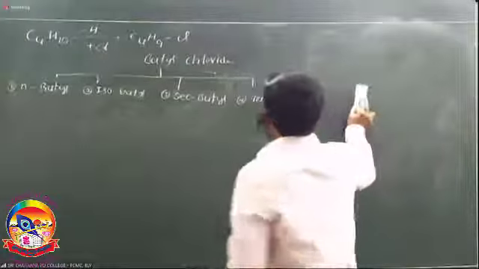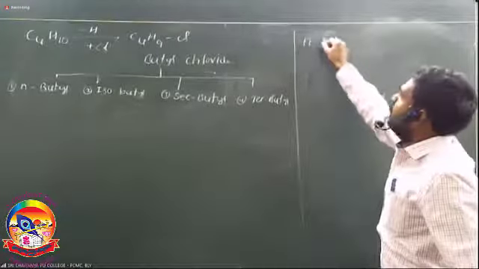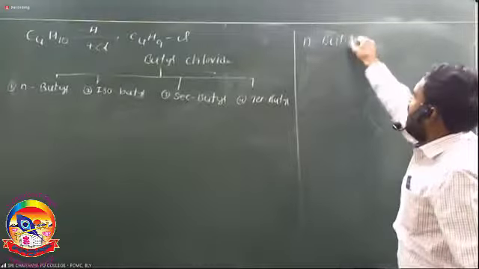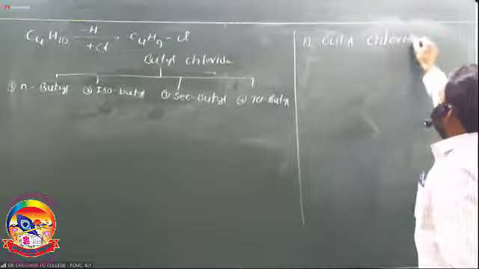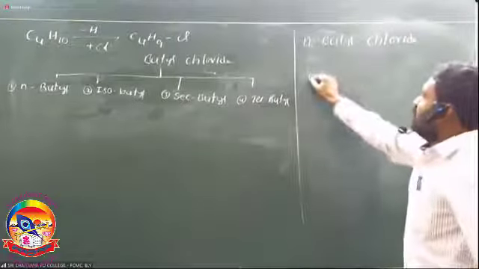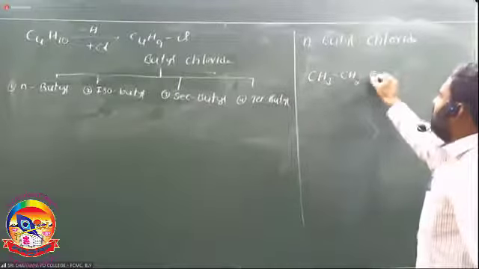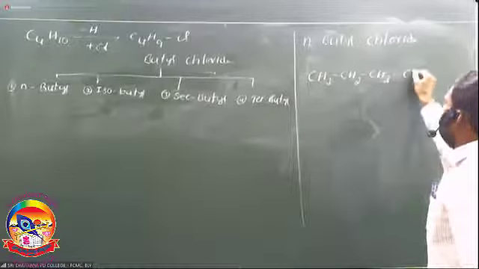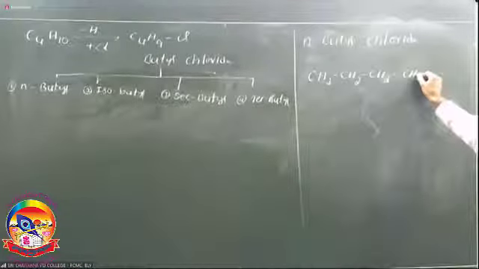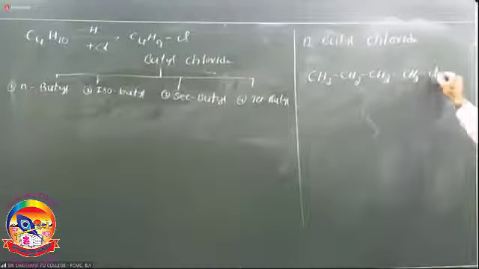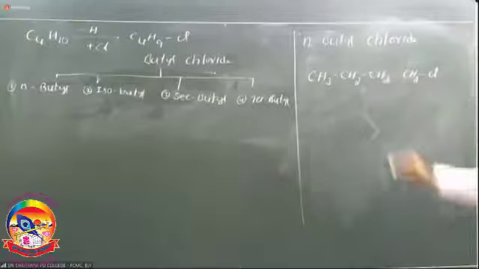Take the first one, N-butyl chloride. Structure and IUPAC name of N-butyl chloride. N means all four carbon atoms are arranged in a straight chain: CH3, CH2, CH2, CH3 is N-butane. N-butyl means hydrogen from a terminal carbon is replaced by chlorine. It is called N-butyl chloride. It is a common name.